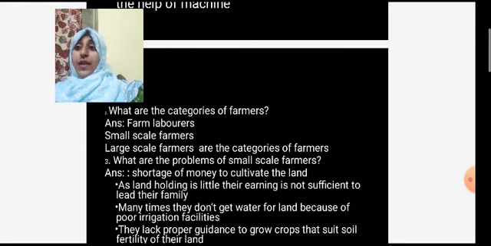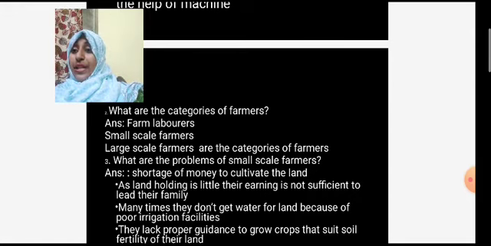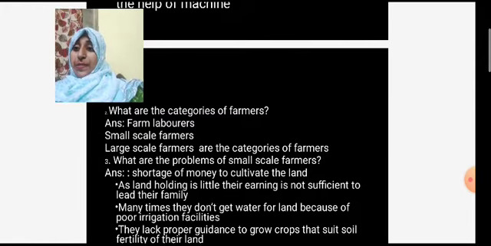Second, small scale farmers. They have their own small land to grow the crops, but not large. Then large scale farmers. They have a large piece of land in which they can grow different crops. And farm laborers work on the land of large scale farmers. These are the three categories of farmers.